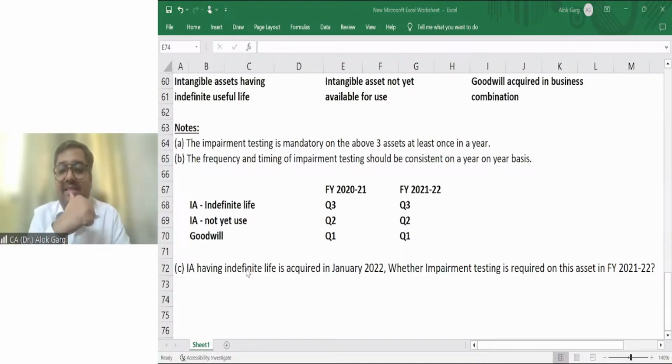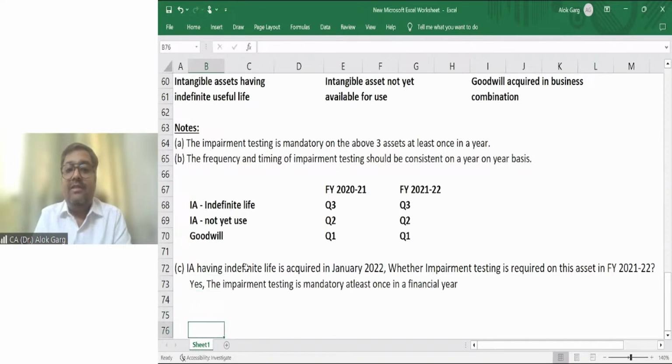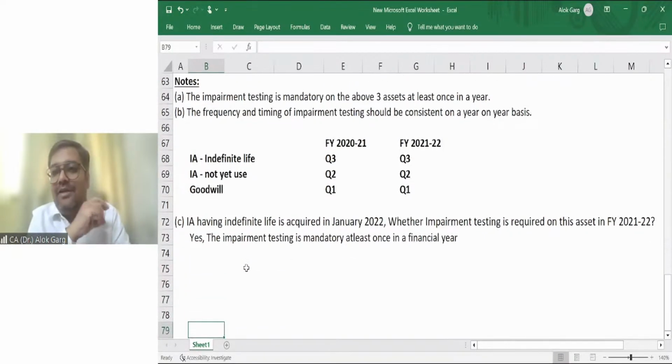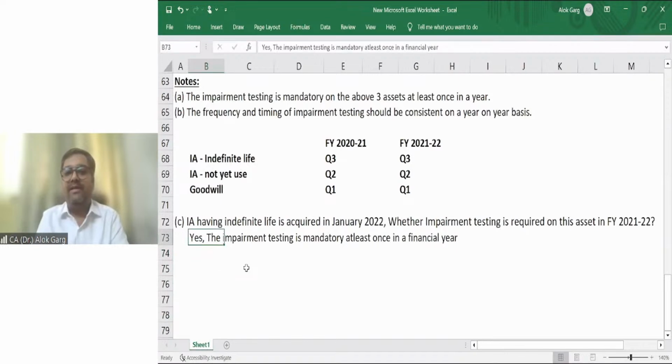Muhammad Abdul is saying, yes, sir, it is required. Yes, you are right, Abdul, it is required. Because the standard says that once in a year, and when I'm talking about a year, it's a financial year, right? So yes, the impairment testing is mandatory at least once in a financial year. So even though this asset is acquired in January, it does not mean that you have to do the impairment testing in January. You have to do the impairment testing in the month of March at the reporting date. Yes, impairment testing is mandatory at least once in a financial year. Right, friends? Okay.